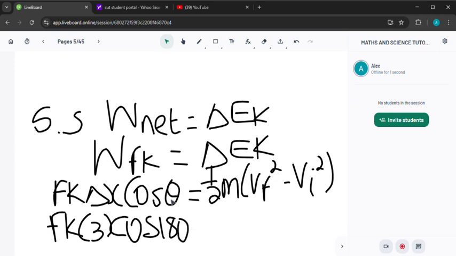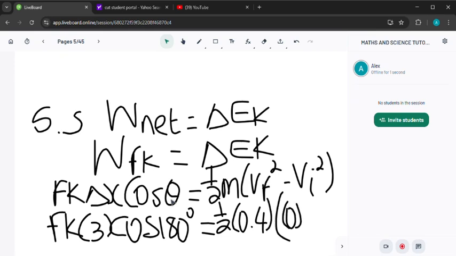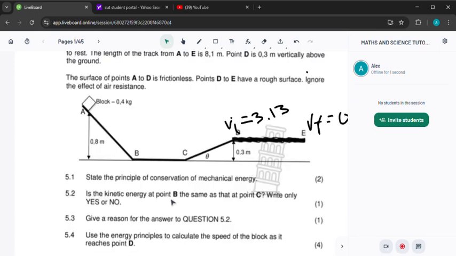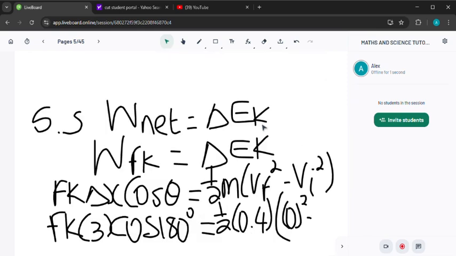So we substitute: Fk times 3 times cos 180 degrees is equal to half into the mass, which is 0.4, into 0 squared, since the final velocity is 0, minus the initial velocity from D to E, which is 3.13, squared.